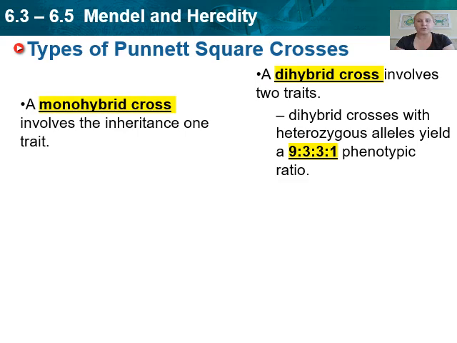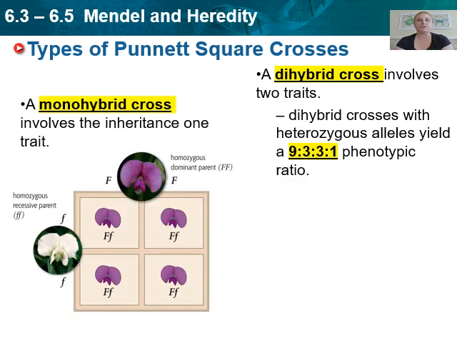So there are two kinds of crosses you can do. You have a thing called a monohybrid cross that involves the inheritance of one trait, and then a dihybrid cross, which is a little bit more complex and involves two traits. Now, dihybrid crosses with heterozygous alleles, two different versions, if we cross parents that have two different versions, will always have a ratio of 9 to 3 to 3 to 1. And again, we'll talk about this a little bit more in depth this week and at the beginning of next week.